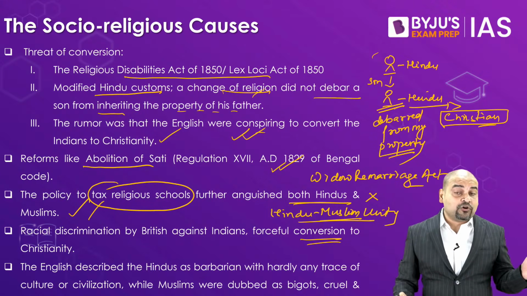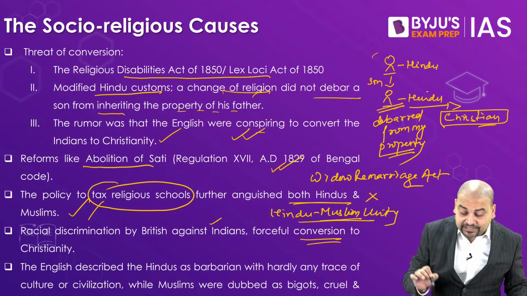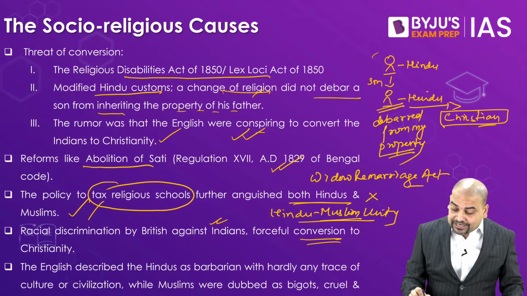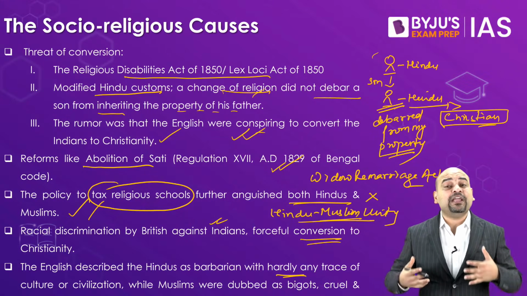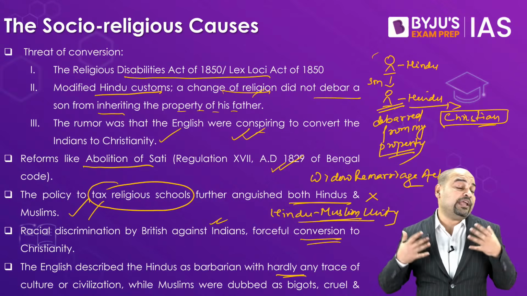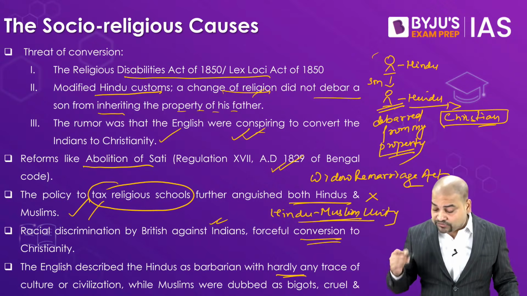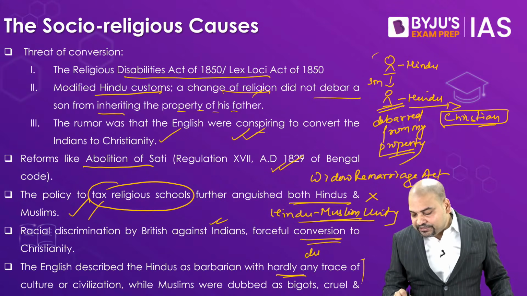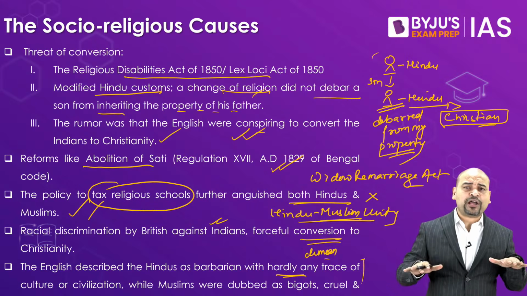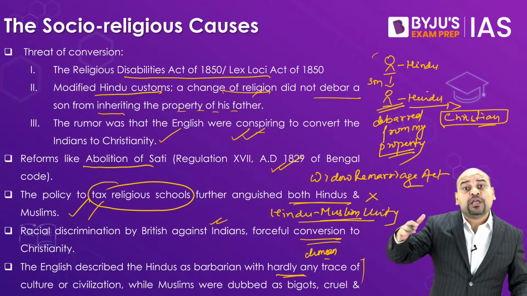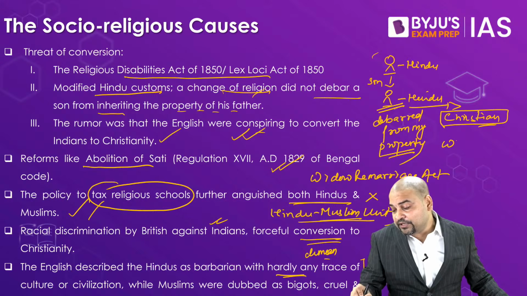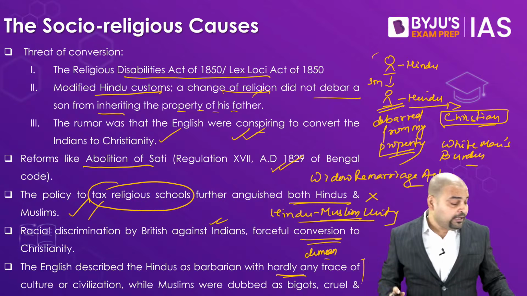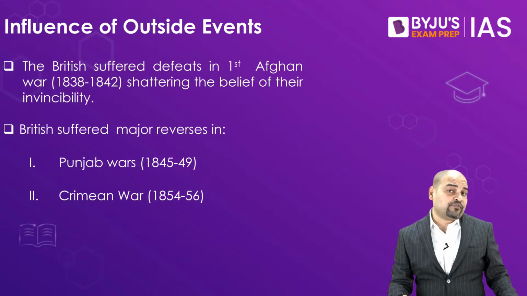In the military also we saw that there were regular humiliations done against the Indians on the basis of their color of the skin. And of course, lastly, these accusations, they were saying we Hindus, we Muslims, don't have any traces of civilization, we are bigots, we are cruel, we are faithless. All this, they would try to demean our religions. They would try to show our religion not to be of their equivalent. As you all know, they always believed we Indians to be what? White man's burden. Finally, one more cause, influence of outside events.